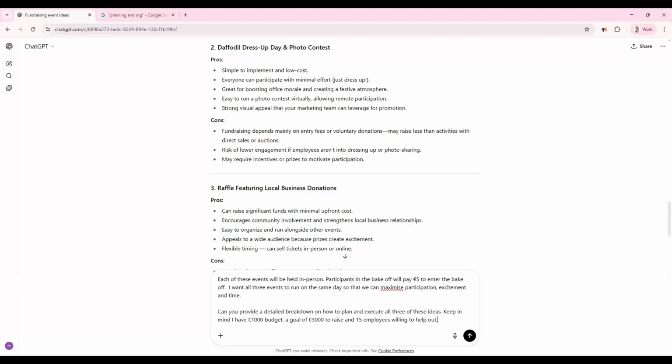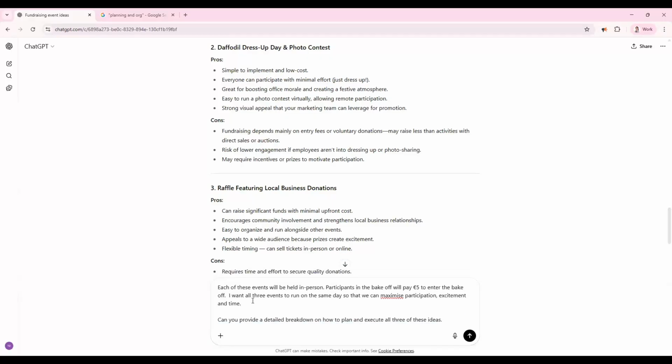Okay. I'd actually just cut this and just put it up here. Great. And can you provide a detailed breakdown on how to plan and execute all of these 3 ideas, taking into account that information above?